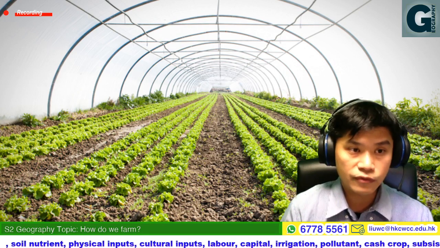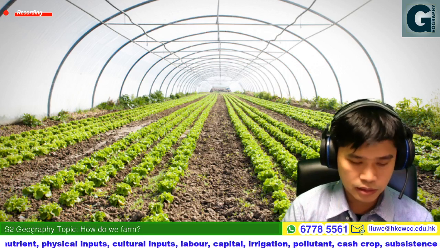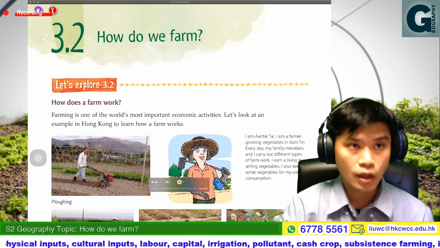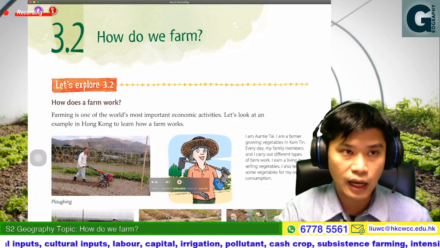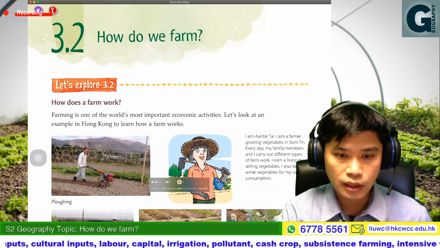Okay, if you have your textbook, you may prepare it and turn to unit 3.2. Today we're going to focus on how we farm.